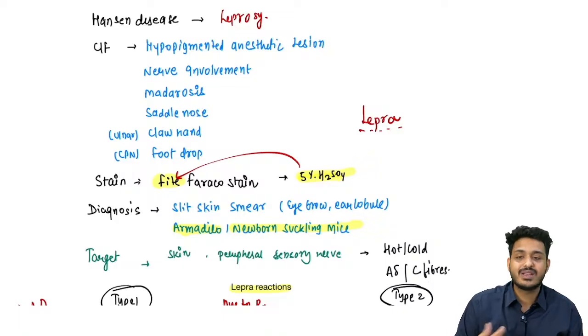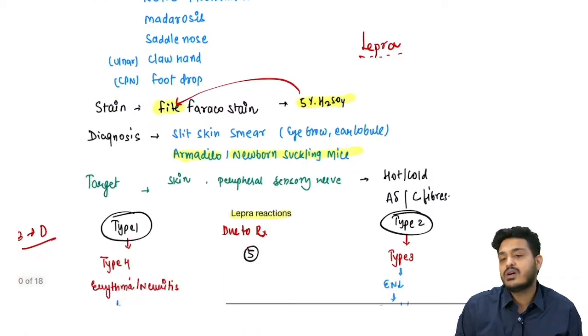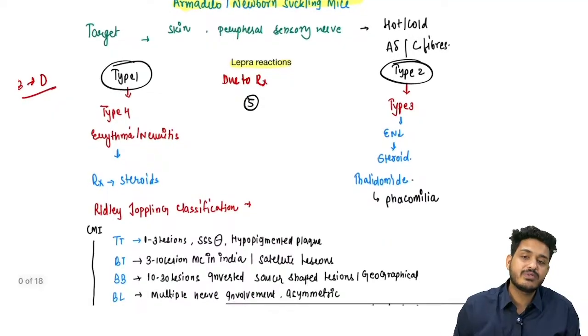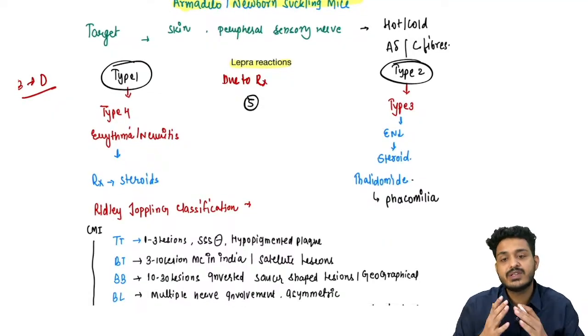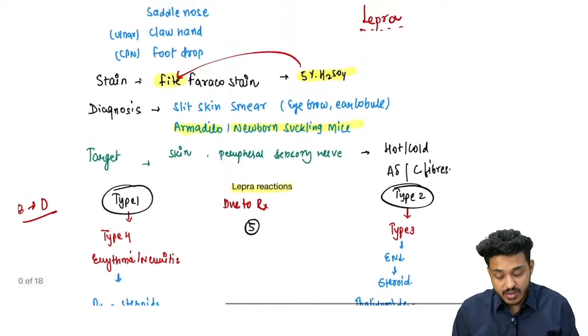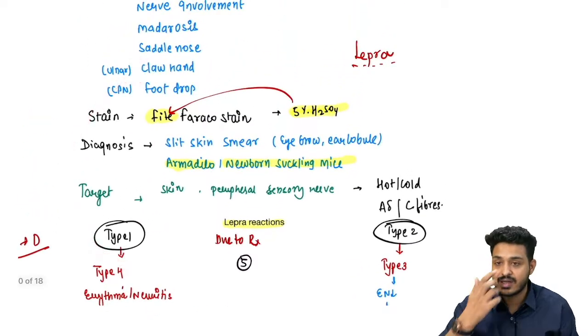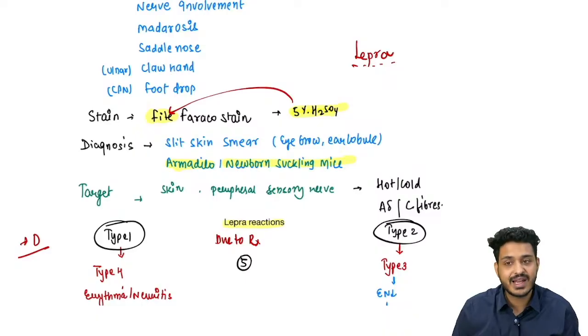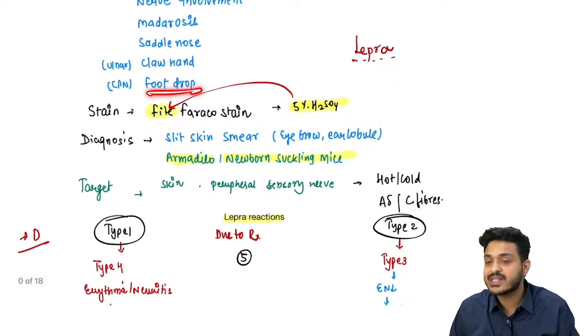वो आपके पास आता है, आपने एक दवाई दिया और पेशेंट को डिसीज हो गया. Patient will feel more symptoms, pain हो रहा है, दर्द हो रहा है, right? So what will the patient do? He will stop the treatment. But what is going to be the consequence? Patient can develop saddle nose, loss of eyelashes can happen, claw hand can happen, wrist drop can happen, foot drop can happen, right? All these things can happen, right?